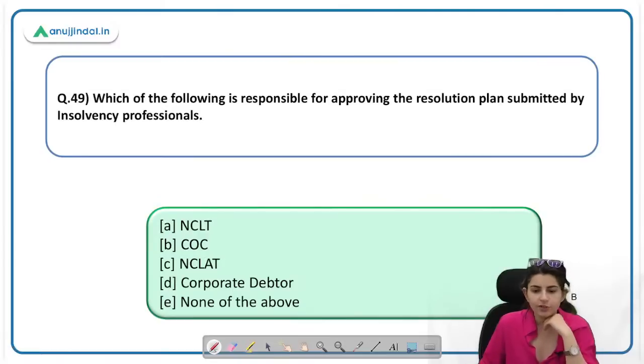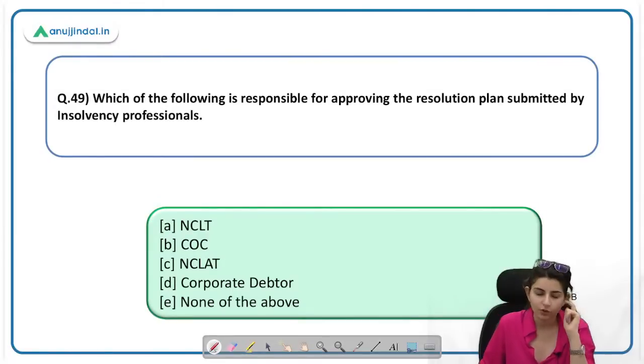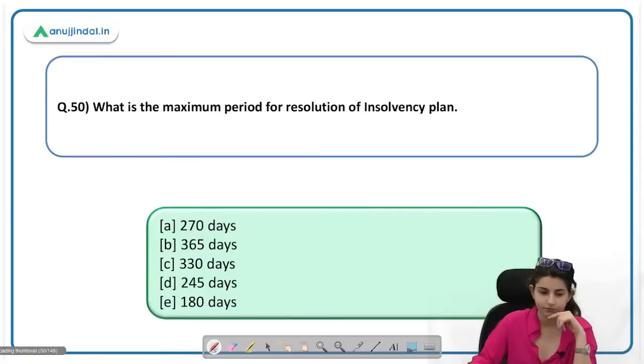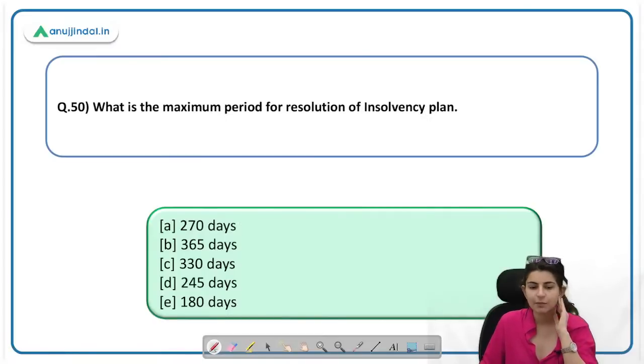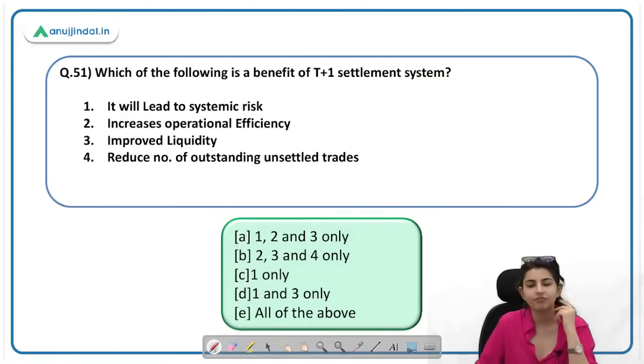Which of the following is responsible for approving the resolution plan submitted by the insolvency professional? This is a previous year question of RBI. The correct answer here is C. Committee of creditors. What is the maximum period for resolution of an insolvency plan? 330 days. C. Which of the following is a benefit of T+1 settlement?